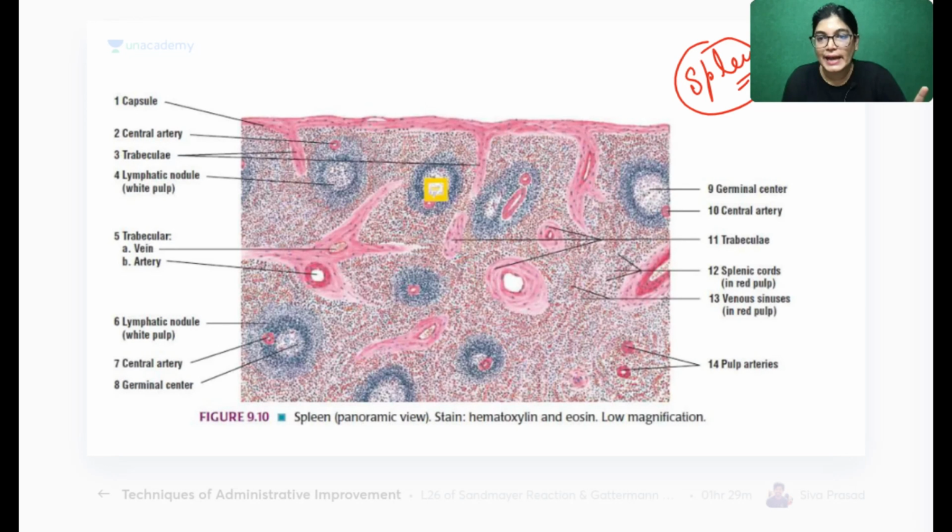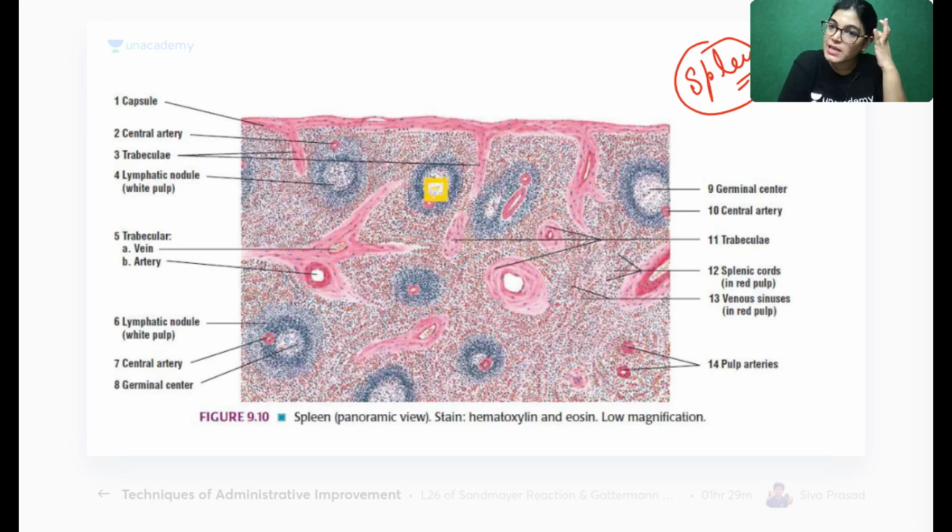So this is a histological slide of spleen. Spleen is a lymphoid organ. I will start from the basics. Spleen is a lymphoid organ, so it has reticular fibers as its supporting network.